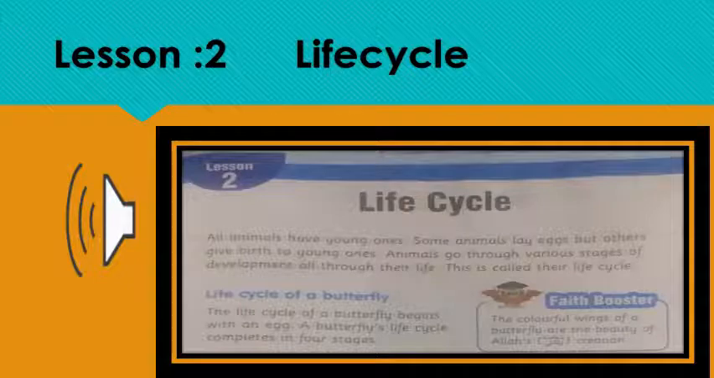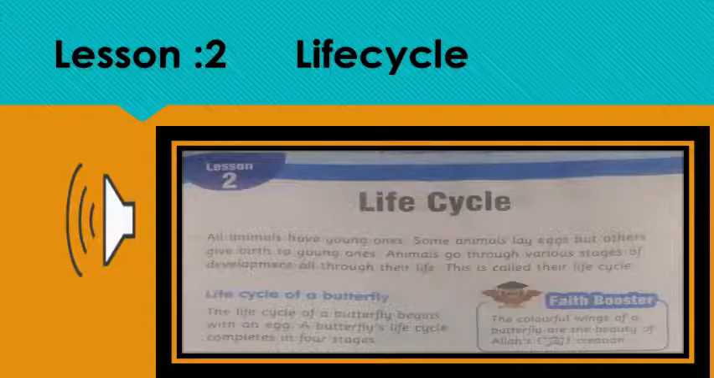Explanation. Now, what is the meaning of life cycle? Life cycle refers to the stages of our life. There are many stages in our life which start from the baby. Then it changes into child. Third stage is adult. And after this we get old. And the last step is our death.